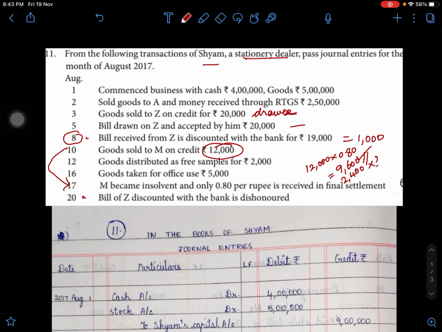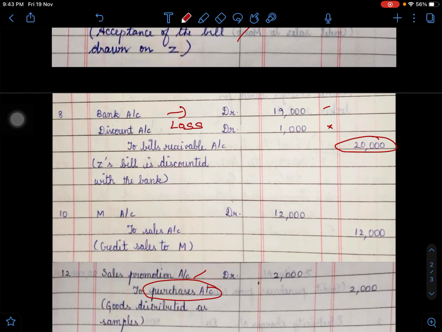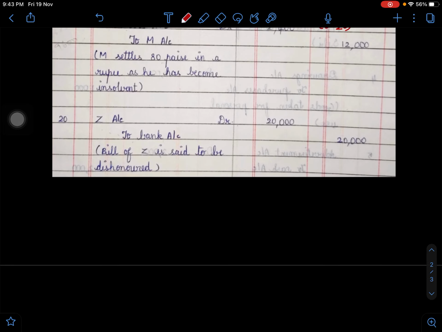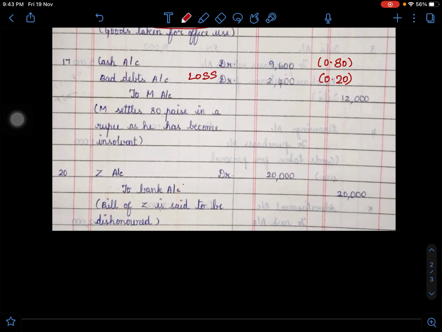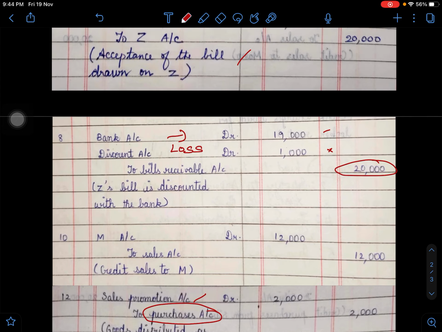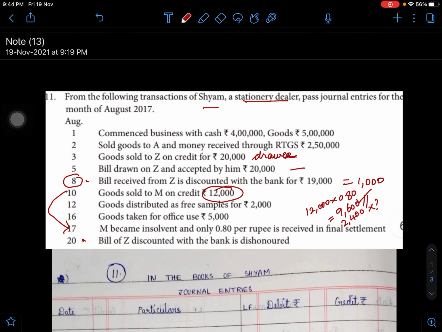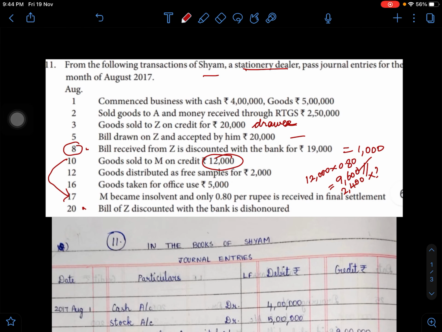So it's like Z account debit, to cash account, and being a bank transaction, we say bank. That means this amount is not actually settled. Able to follow? So these transactions are to be noted, and this is going to be problem number 11.